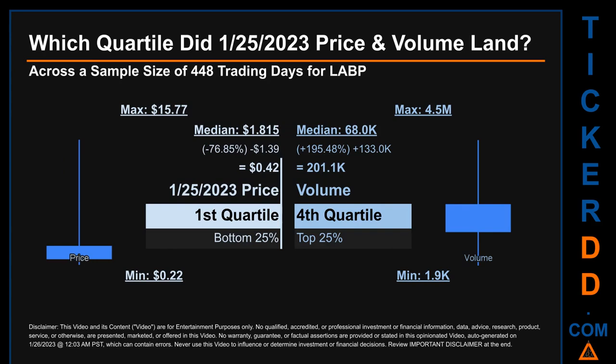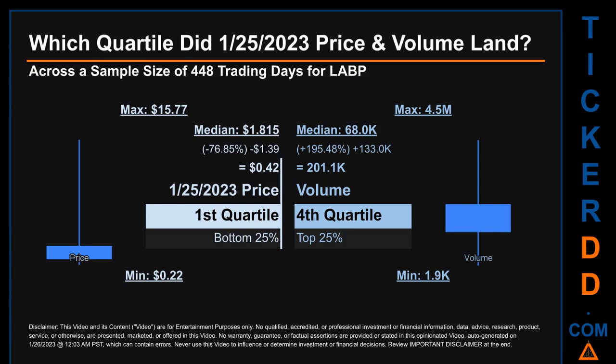Which quartile did January 25, 2023 price and volume land? Across a sample size of 448 trading days, the maximum end of day price for LABP was $15.77 while the minimum was 22 cents. Within that price range, January 25, 2023 price, of 42 cents, landed within the first quartile, meaning it was within the bottom 25% of all sampled end of day prices. The day's volume landed within the fourth quartile, marking it within the top 25% of all sampled daily volume, which saw a max daily volume of 4.5 million and a minimum of 1.9 thousand.